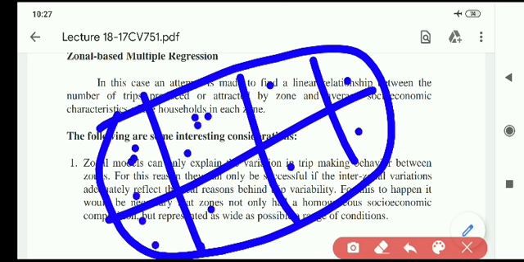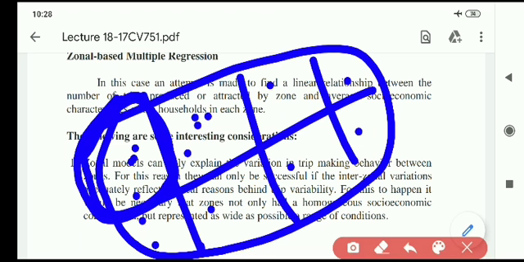This individual area is treated as zones, and the information of the complete zone is collected, not the individual. Zonal characteristics are considered and collected.